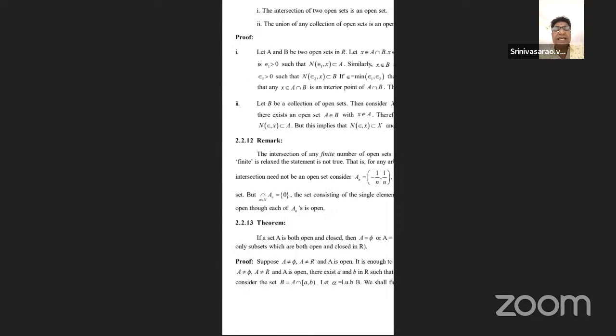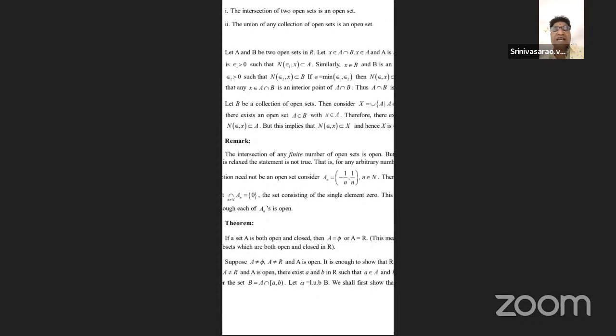Now here, any neighborhood with epsilon 1 greater than 0. What is the neighborhood representation? The neighborhood N of epsilon 1 with respect to x is contained in A. In the same manner, x also belongs to B, because B is an open set. Open set means the neighborhood representation: N of epsilon 2 at x is contained in B. Epsilon 1 is the neighborhood contained in A, epsilon 2 is the neighborhood contained in B, and the minimum of epsilon 1 and epsilon 2 is denoted by epsilon.